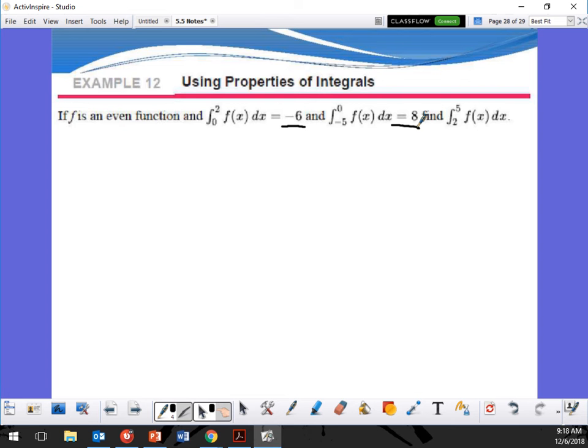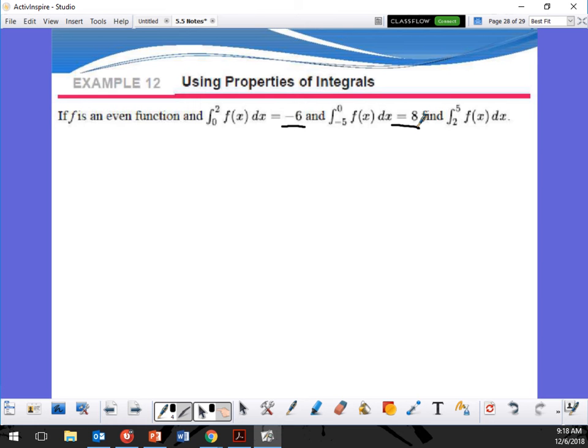So even functions means that on both the left and right hand side, it should be the same. Right? Okay, so from 0 to 2, it's -6. From -5 to 0 is going to be 8. So think about it like this.